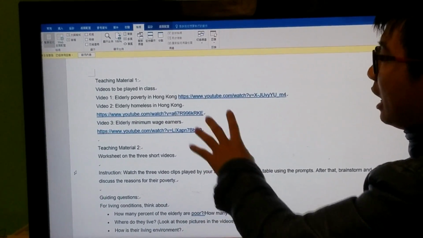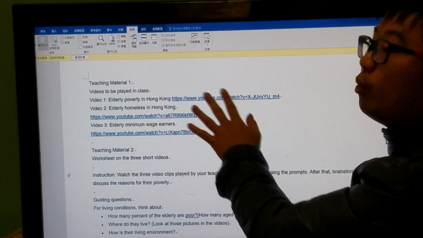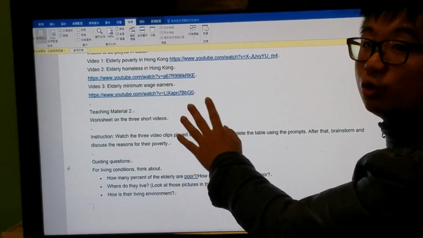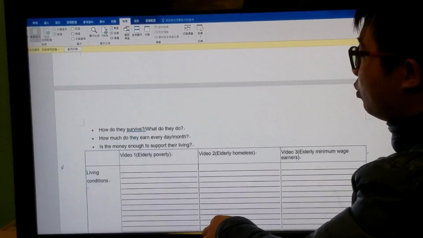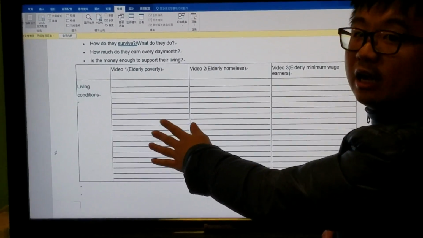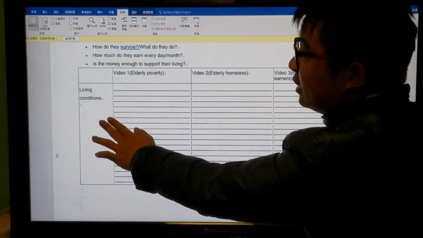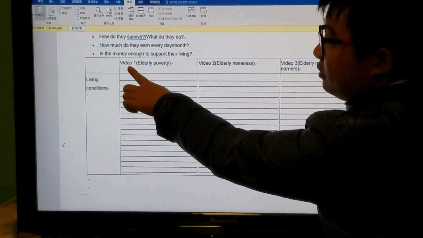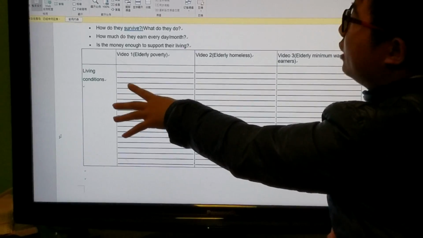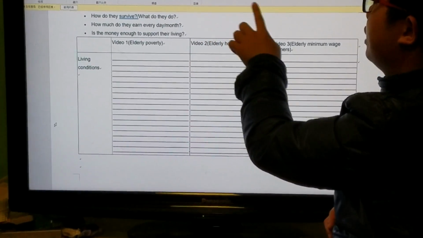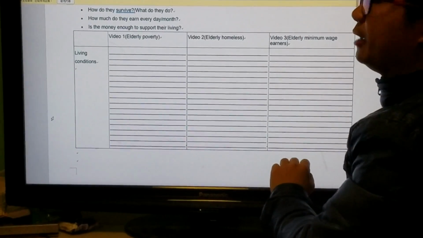And then after they have watched the videos, or while they are watching the videos, I would like to give them a worksheet to work on. In the worksheet, it is very clear. Students need to write the description of the living conditions of the elderly in video 1. After video 1, they need to write the description in video 2, and the same in video 3.